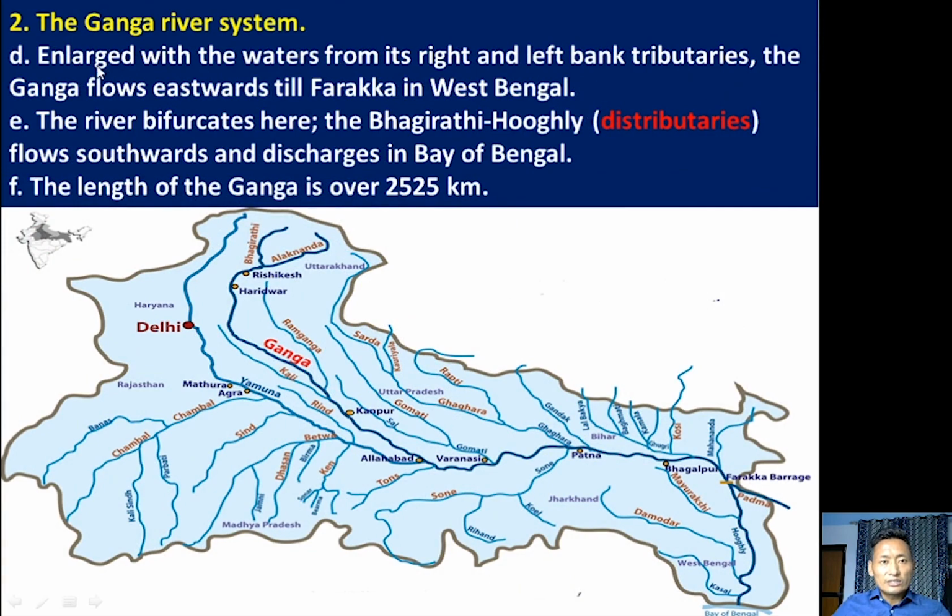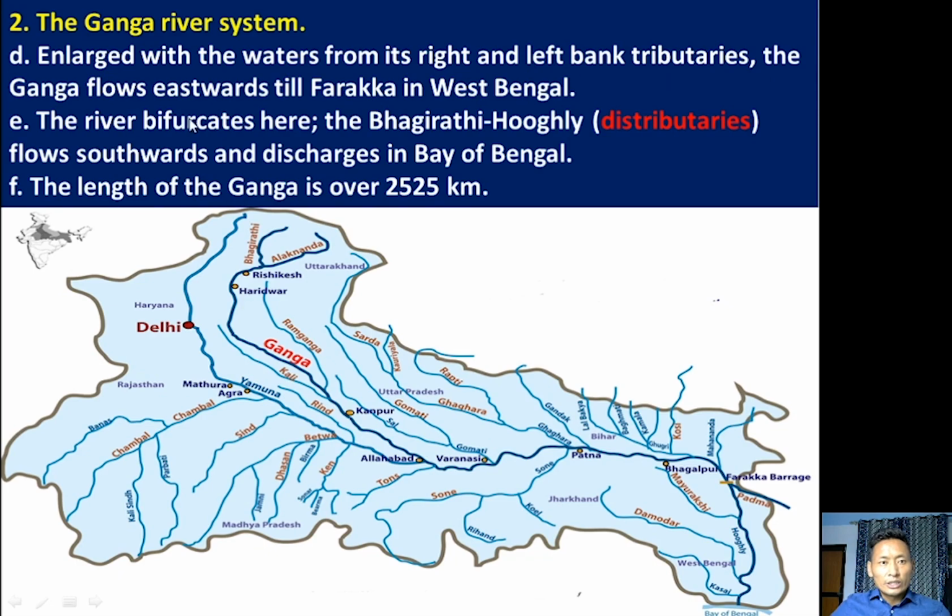So river Ganga is enlarged with river. So the volume of water, if we compare the volume of water here to here, is much more in these regions, because river Ganga is joined by many tributaries, enlarged with water from its right and left bank tributaries. So the volume of river Ganga is increased because of tributaries joining from the right side as well as the left side.